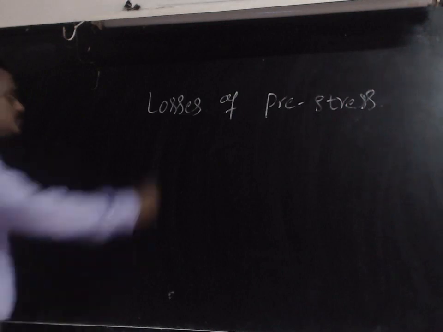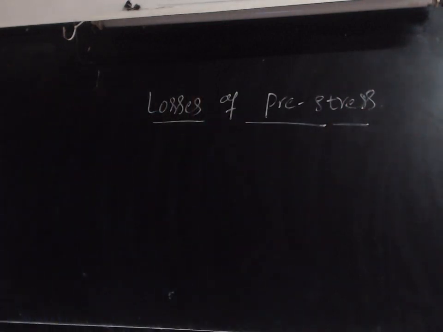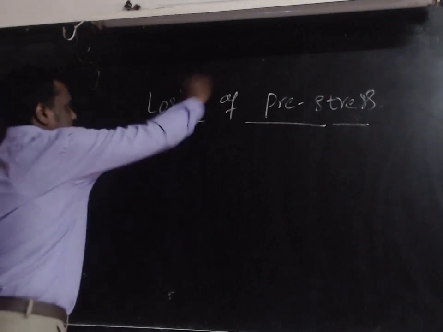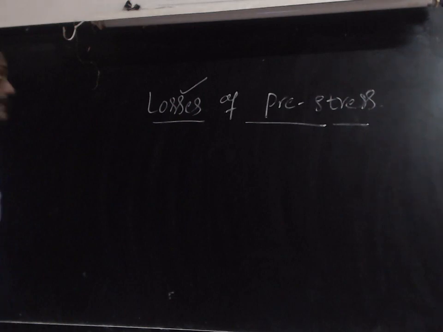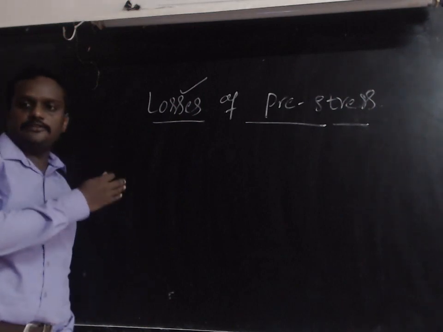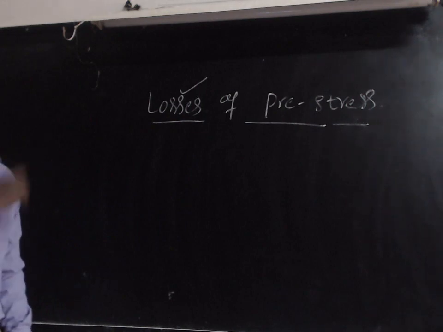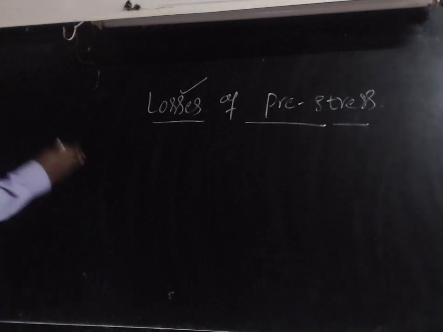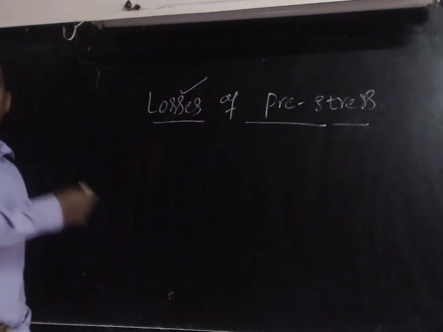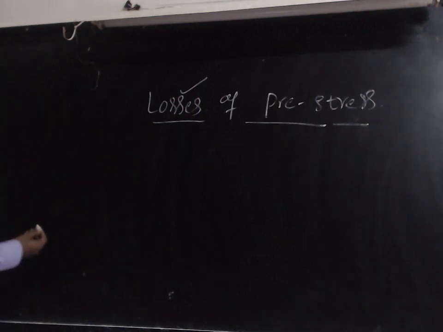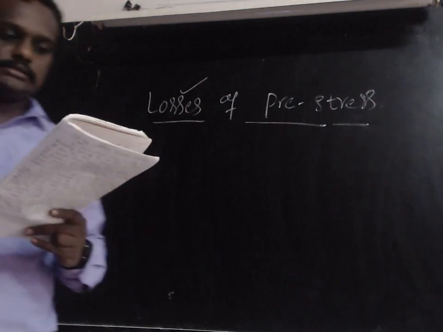First we should know what the meaning of loss of pre-stress is. The name itself indicates it is a loss, because we apply a force, but 100% of the force will not remain in the structure. Somewhat will be lost due to various causes. In this concept we are going to take the different losses of pre-stress. Here we have 6 types of losses.